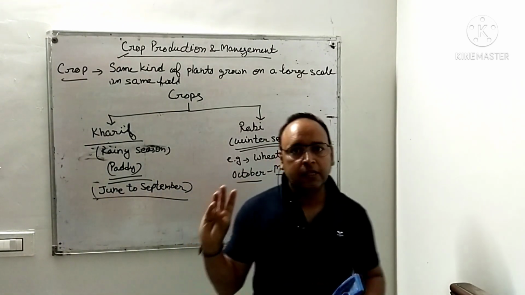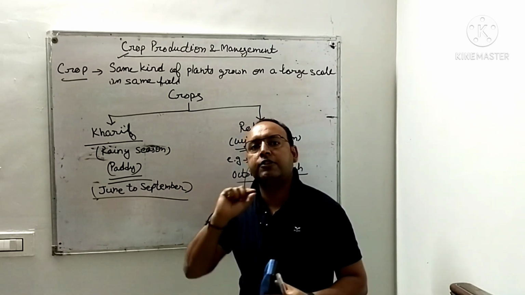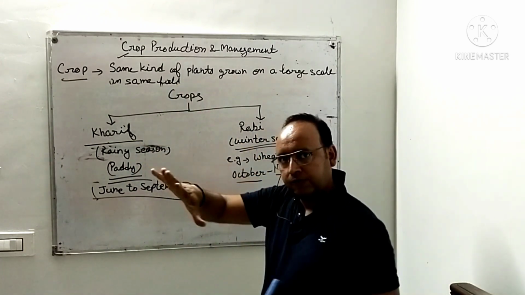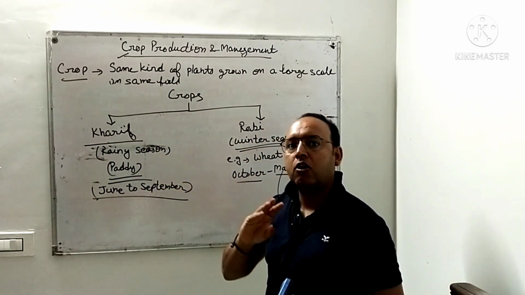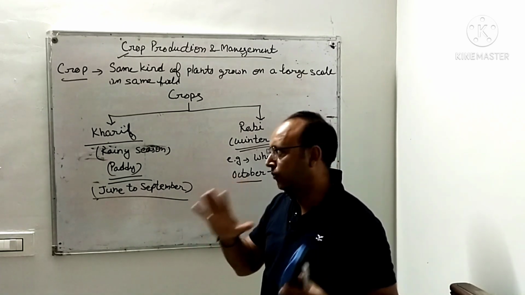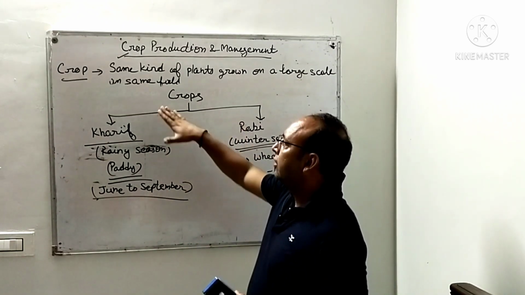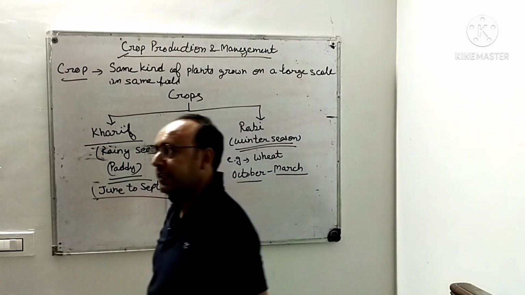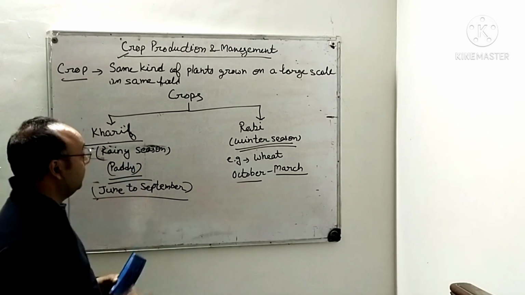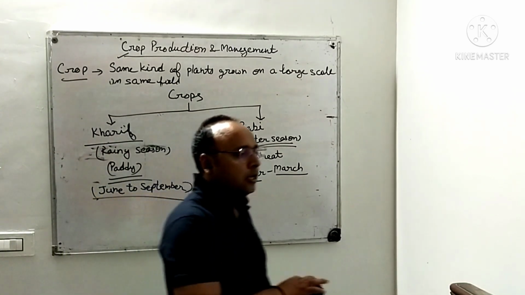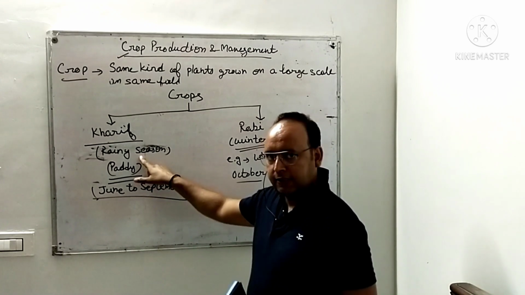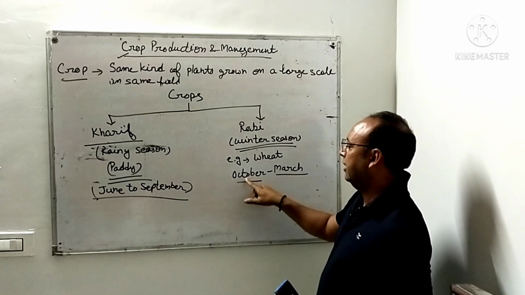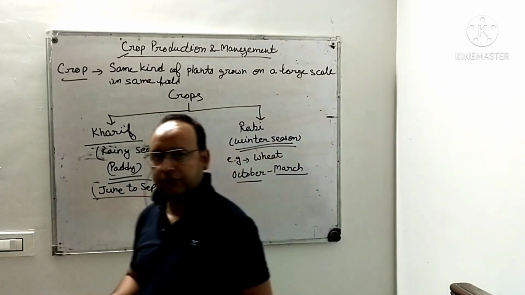So crops are, it's very clear to all, crops are the same kind of plants grown on a large scale in the same field. There are 5 types of crops: cereal crops, pulses, oilseeds, vegetables and fruits. Now on the growing pattern, the crops can be grown according to the seasons. On the basis of the seasons, we can divide these crops into 2 categories majorly: Kharif and Rabi crops. Kharif crops are grown in the rainy season, that remains from June to September, and then Rabi crops, winter season, that remains from October to March, right?